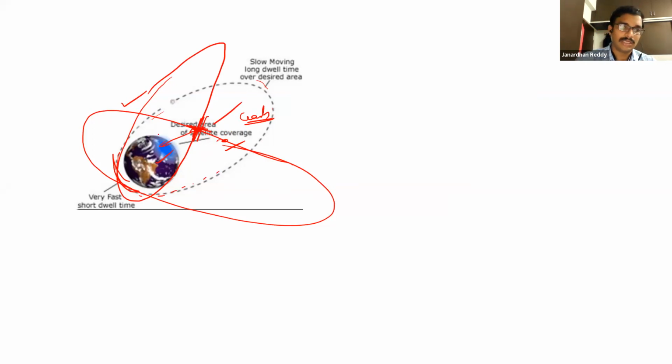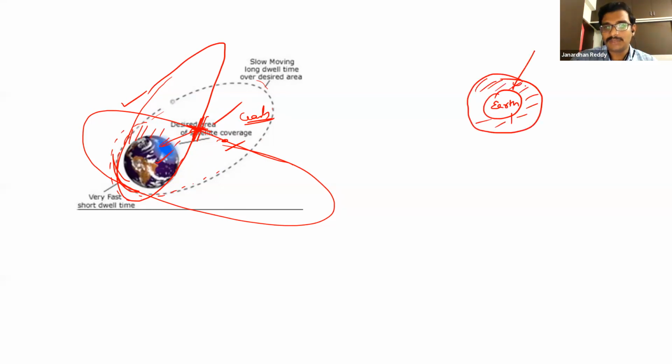The beautiful thing is Earth has an atmosphere. Earth has an atmosphere surrounding it, air. So whenever some object is falling, this atmosphere will burn it. That's what happened recently. A Chinese satellite was thought to come and hit some country. Fortunately, it landed in the ocean, but there is a danger actually.